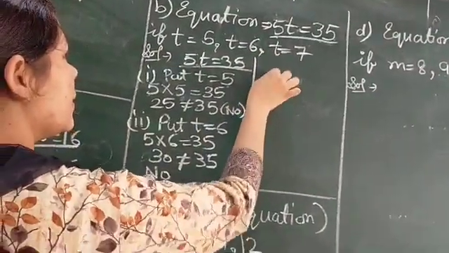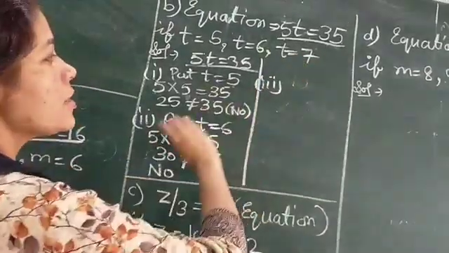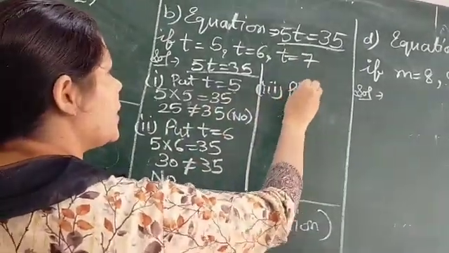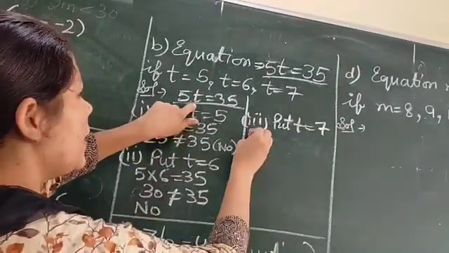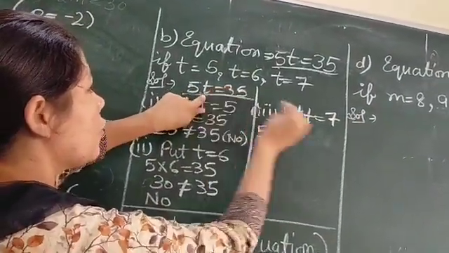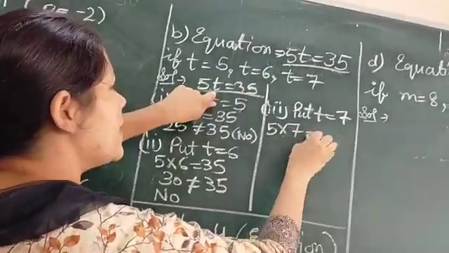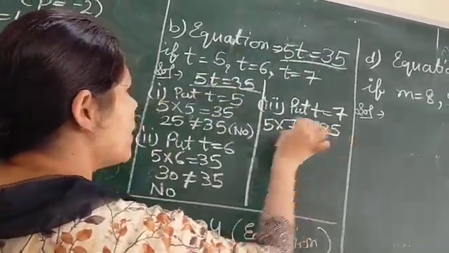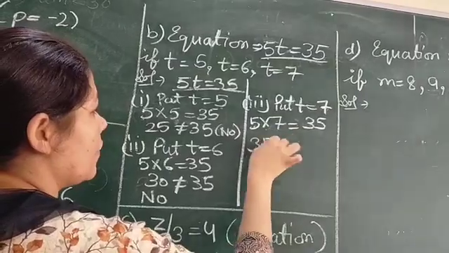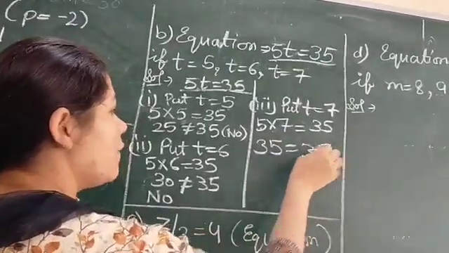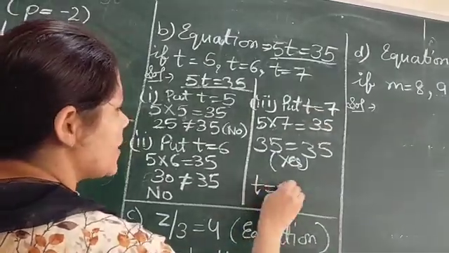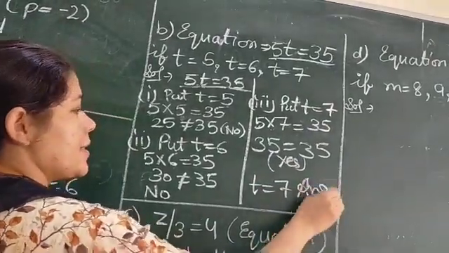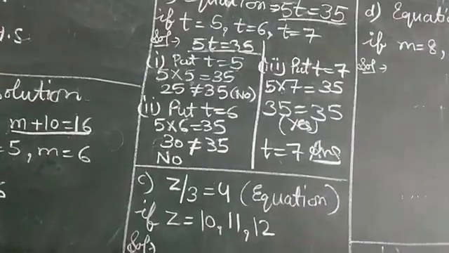Now third. Third is t is equal to 7. So put here t is equal to 7. So it will be 5 into, instead of t we will put here 7, is equal to 35. 5 sevens are 35. 35 is equal to 35. Yes, they are equal. It means the answer is t is equal to 7. This is the solution of this equation.